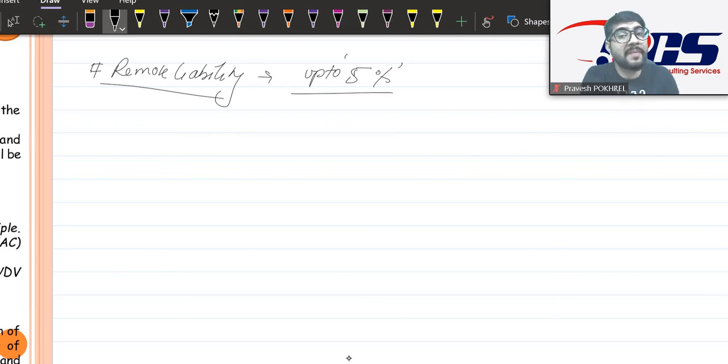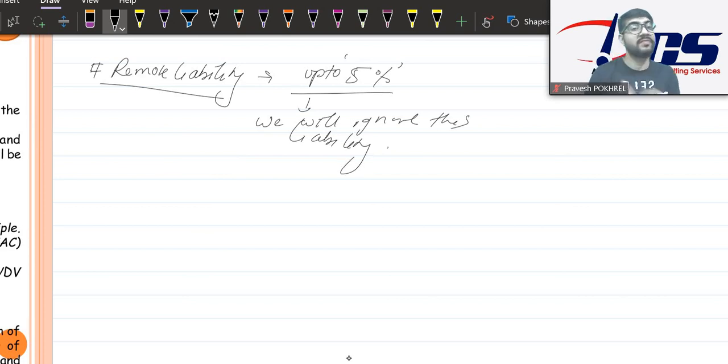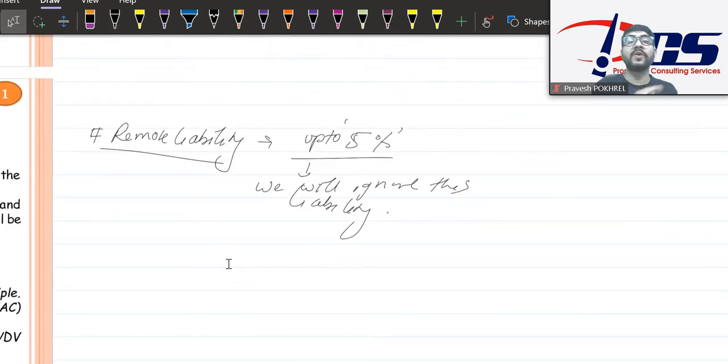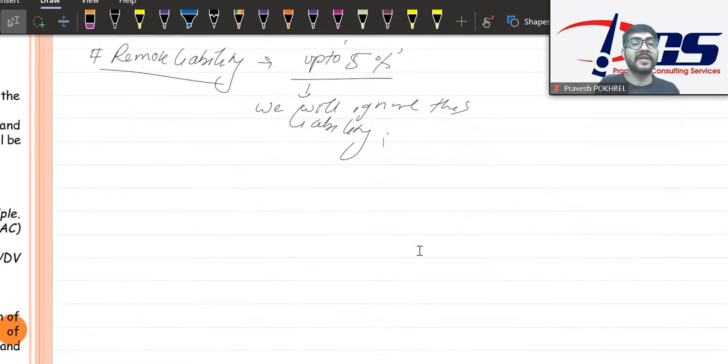We will ignore this liability. Neither is it disclosed as a footnote or in the notes to accounts, nor is it recognized as a certain liability or expense. So we'll ignore remote liability. Remote liability is nowhere disclosed, nowhere recognized or recorded.